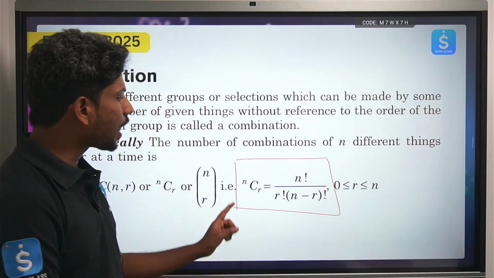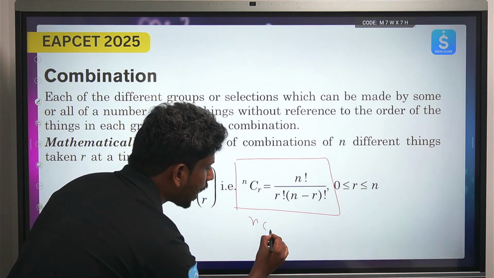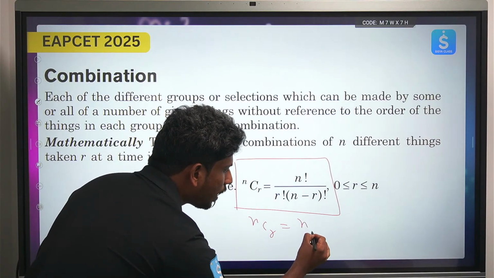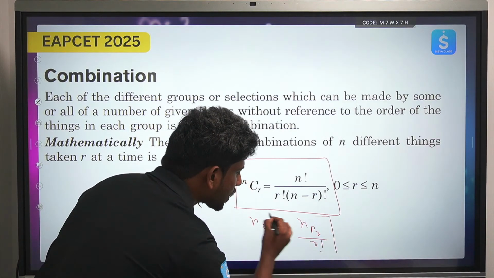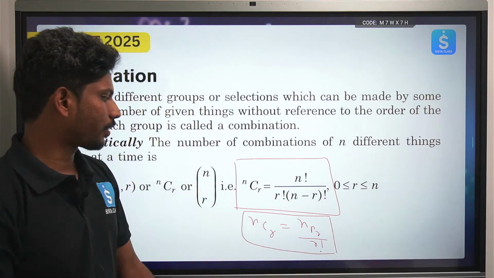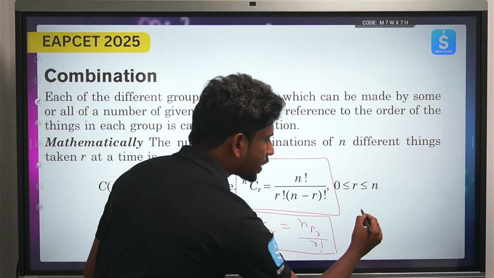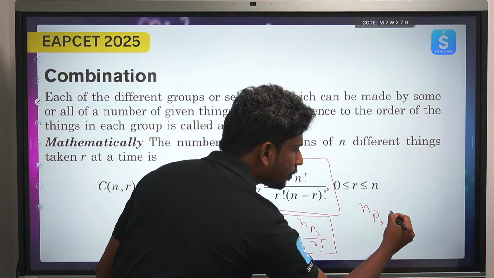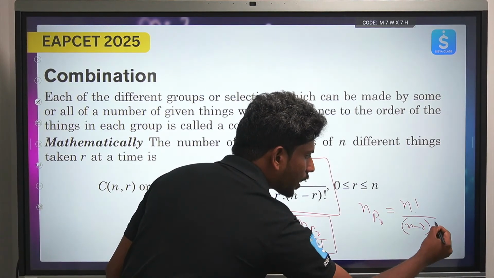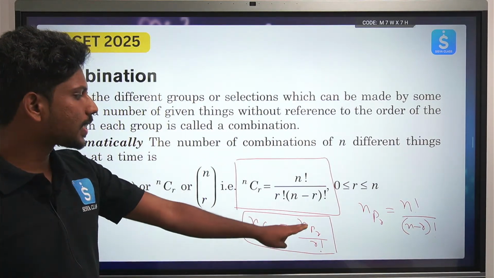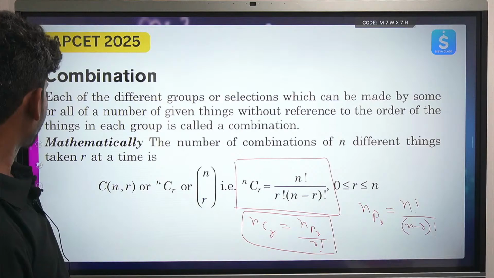This can also be written another way: NCR is equal to NPR by r factorial. So this is the total statement. You can see NPR is nothing but n factorial by n minus r factorial, but NCR is nothing but NPR by r factorial. I hope this is very clear, right?